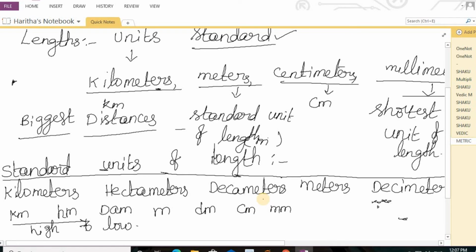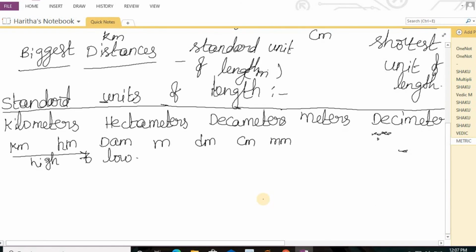Okay, now we will just see some measurements for this. See, simple thing, from one unit to another unit, if you are jumping, you should multiply by 10, because when you are going from higher unit into lower unit, you should multiply each one by 10.